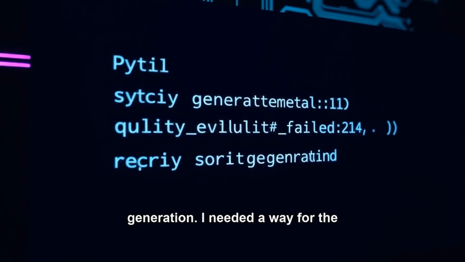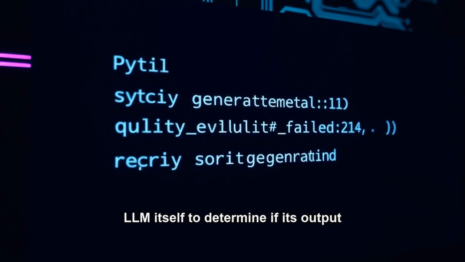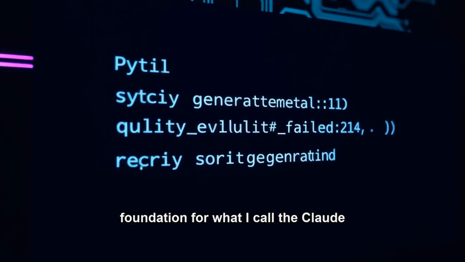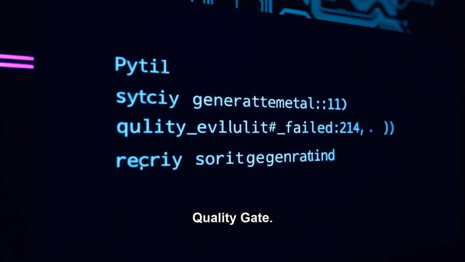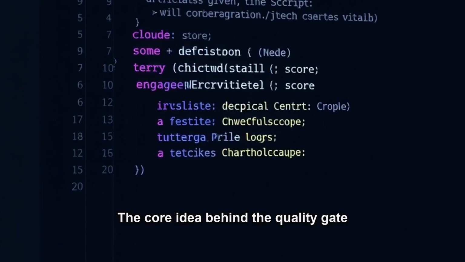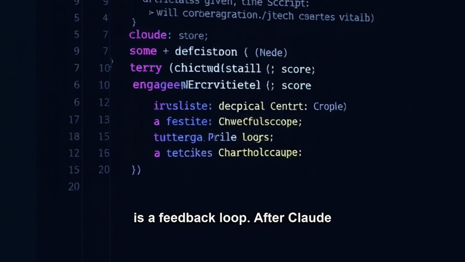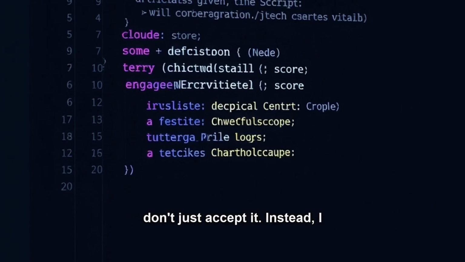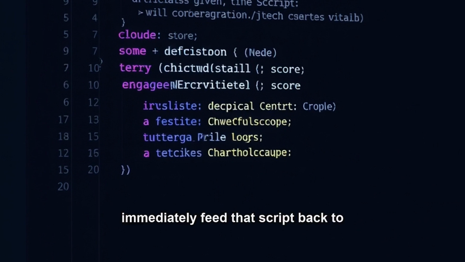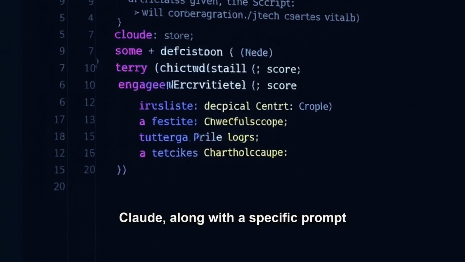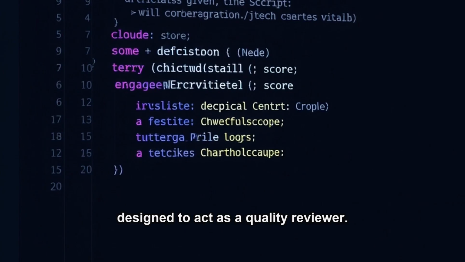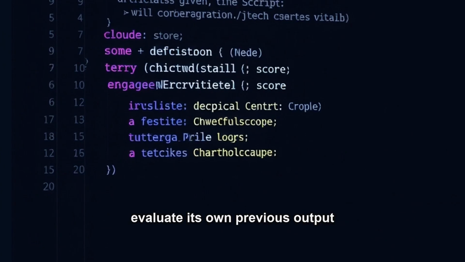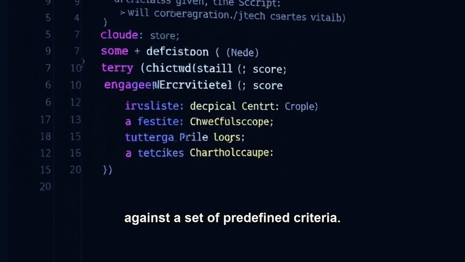I needed a way for the LLM itself to determine if its output met my quality standards, and if not, to try again. This became the foundation for what I call the Claude Quality Gate. The core idea behind the Quality Gate is a feedback loop. After Claude generates an initial video script, I don't just accept it. Instead, I immediately feed that script back to Claude, along with a specific prompt designed to act as a quality reviewer. This reviewer prompt asks Claude to evaluate its own previous output against a set of predefined criteria.